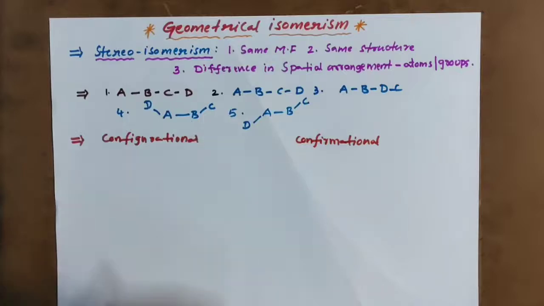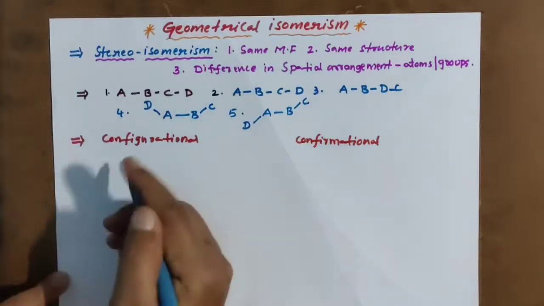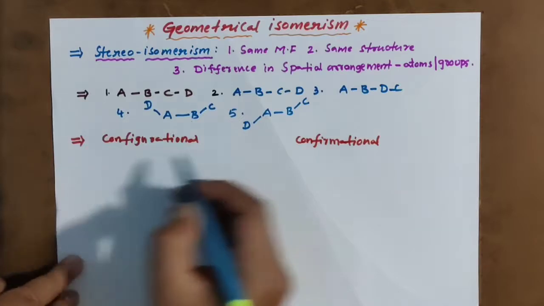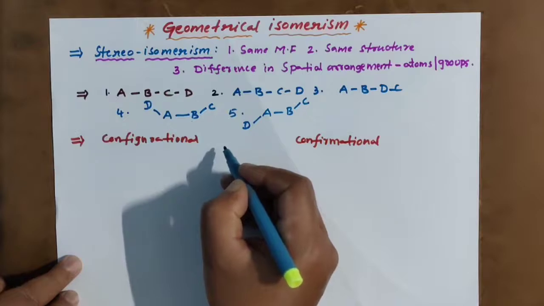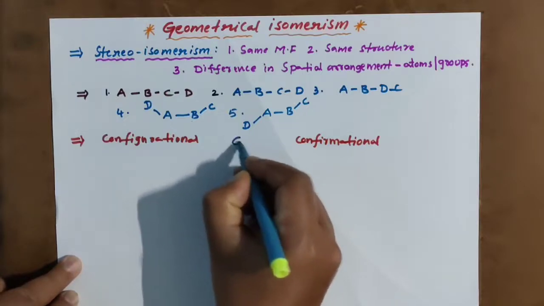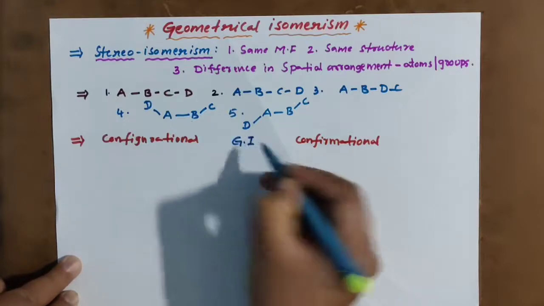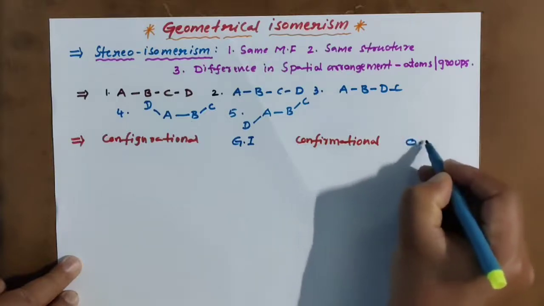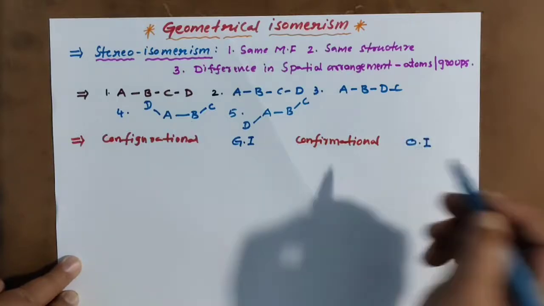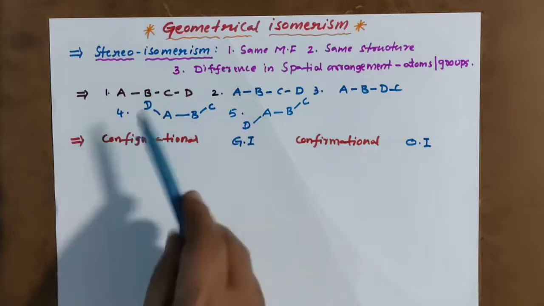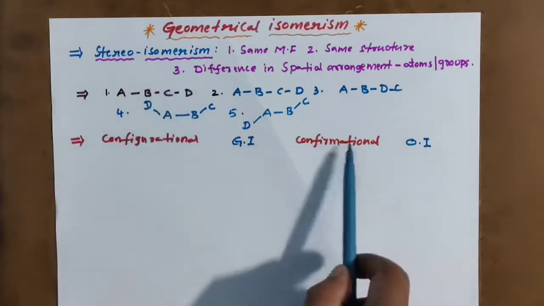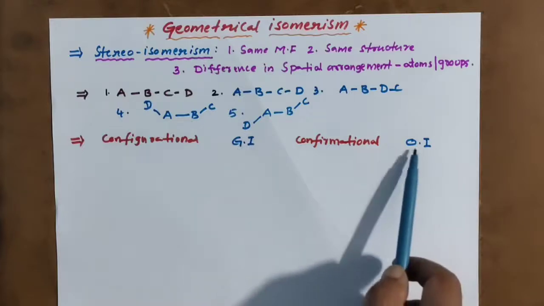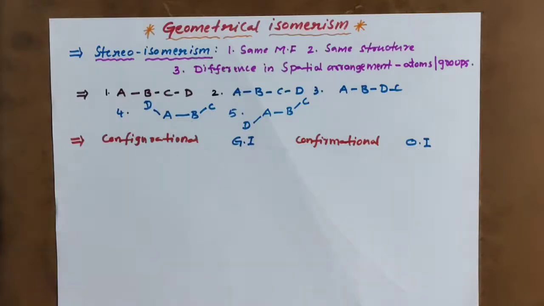Configurational and conformational are stereoisomers. In this we have again geometrical isomers and optical isomers. GI, I am writing in short form, and optical isomerism, OI. So in stereoisomers we have configuration, conformation, geometrical, optical. These all are stereoisomers only.